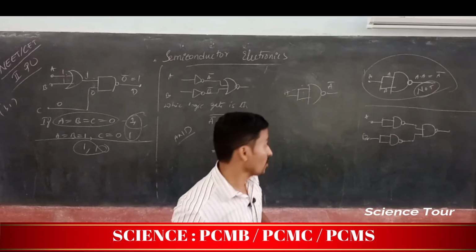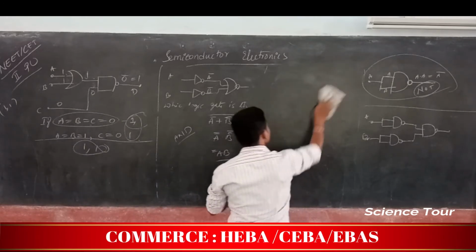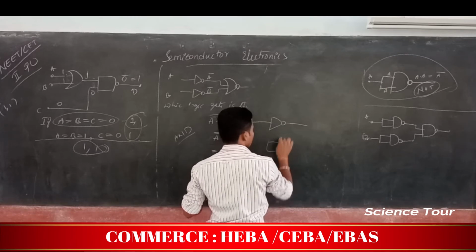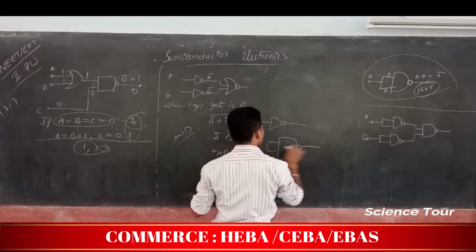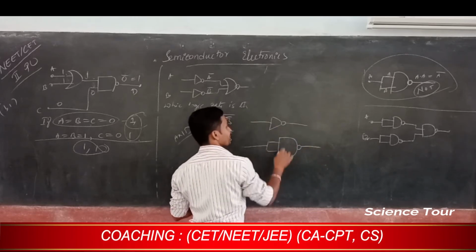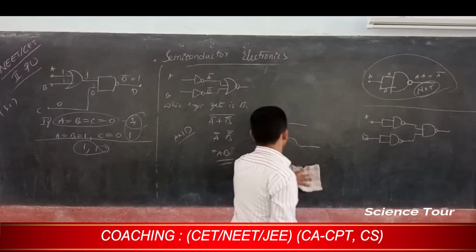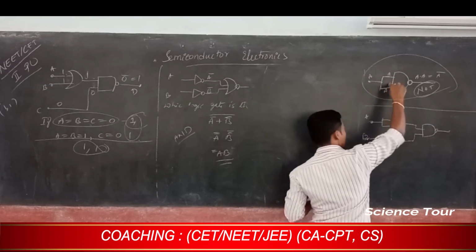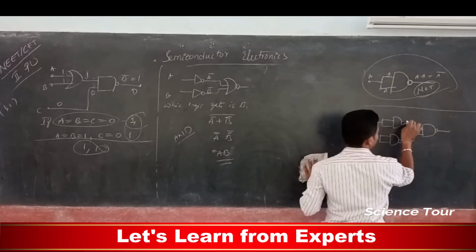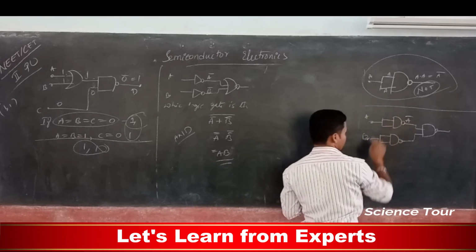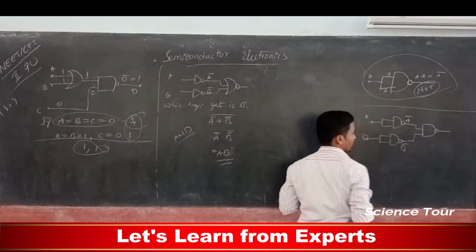So now we can understand that this is only the NOT gate, the NAND gate with shorted inputs is also a NOT gate. Now next, see, I use the same principle here. A means A bar I am going to get because it is a NAND gate, shorted. B means B bar I am going to get.